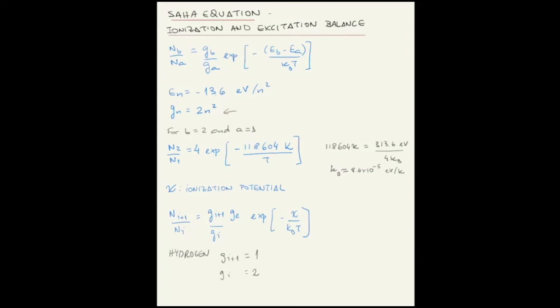If n equal 1, that's just equal to 2. So you have then that Gi plus 1 over Gi for the ionization is simply equal to half. So the last missing piece to find for the ionization balance is Ge, the degeneracy of the free electron.